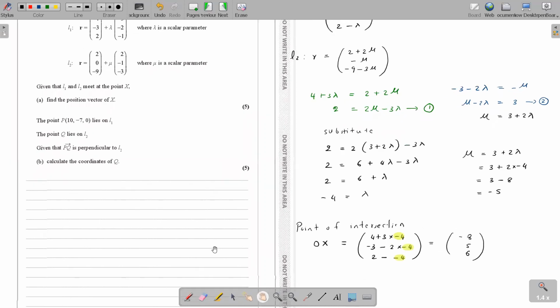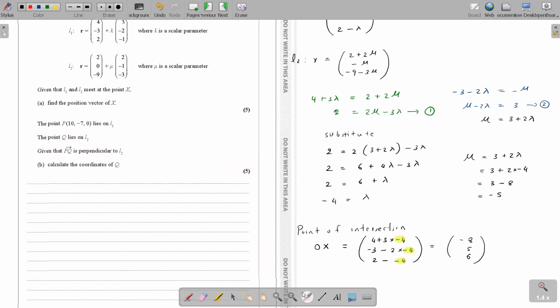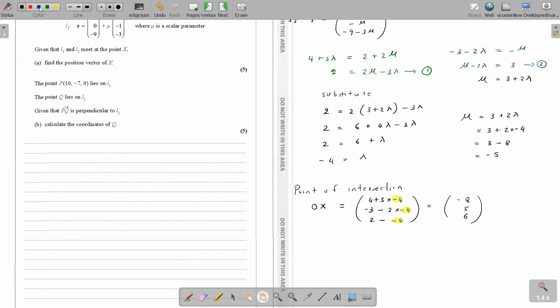Okay, the next one. The point P (10, minus 7, 0) lies on line 1. The point Q lies on line 2. Given that PQ is perpendicular to line 2, calculate the coordinates of Q. So basically all you have to do is first draw the diagram. So this is your line 1, this is your line 2. Point X is the point of intersection, right?